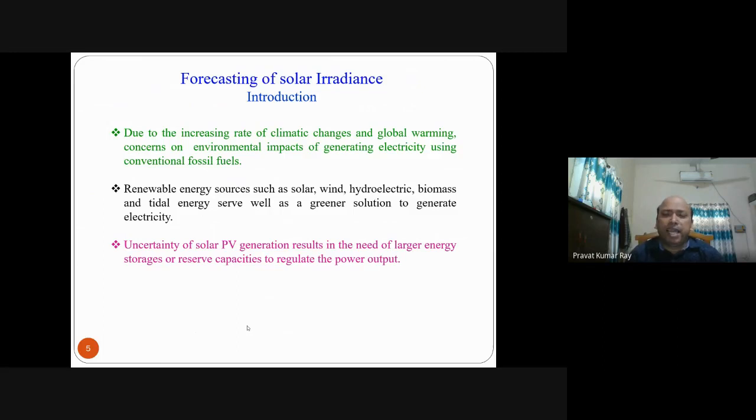But the main disadvantage of renewable energy is the uncertainty. So far as solar PV generation is concerned, uncertainty of solar PV generation results in the requirement of a large energy storage device for regulating the power output. Again, it involves more cost. Energy storage device means cost involvement is there.